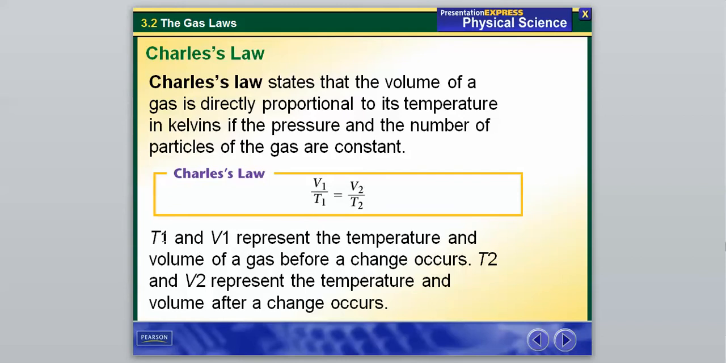And so his equation here is V1 over T1 equals V2 over T2. What T1 and V1 represent are the temperature and volume of a gas before a change occurs.